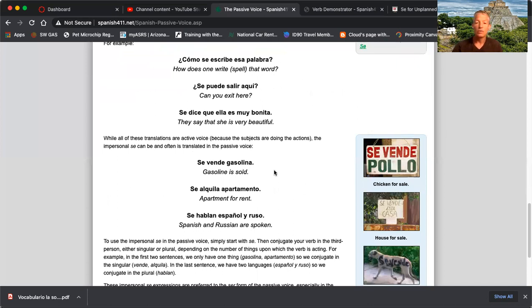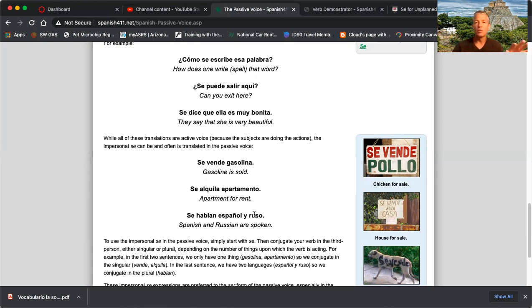Gasoline is sold. Se alquila apartamento. Apartment for rent. Apartment is being rented is what it literally means. Se hablan español y ruso. Spanish and Russian are spoken instead of we speak Spanish and Russian. And notice how the verb agrees with the subject, which is two things here. Hablan, español y ruso. So the verb has to agree with the plural.